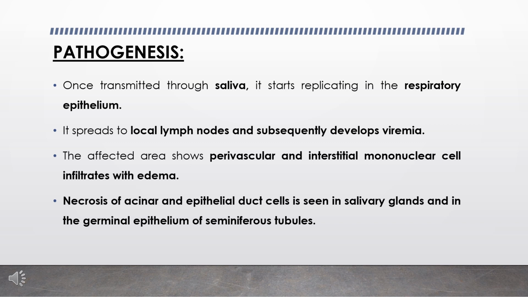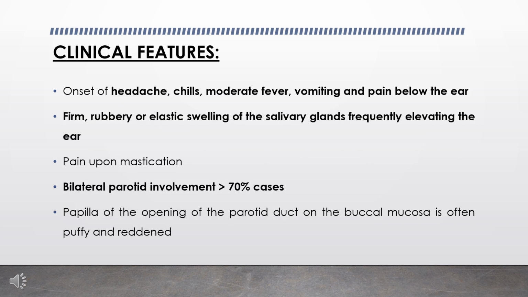Moving on to its pathogenesis, once transmitted through droplet nuclei or saliva, it starts replicating in the respiratory epithelium. It spreads to local lymph nodes and subsequently develops viremia. The affected area shows perivascular and interstitial mononuclear cell infiltrates with edema. Necrosis of acinar and epithelial duct cells is seen in salivary glands and in the germinal epithelium of seminiferous tubules. We'll see the clinical features.